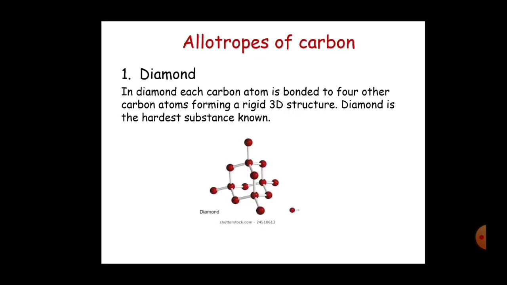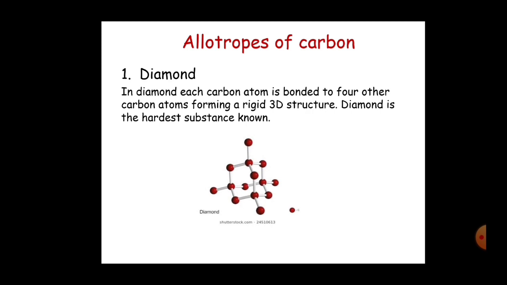So first, allotropes of carbon. In nature, carbon can be present in different forms. In all of them, carbon is present, but their physical properties are different, and also their structures are different, and those forms are known as allotropes of carbon. There are mainly three allotropes of carbon. First, diamond.